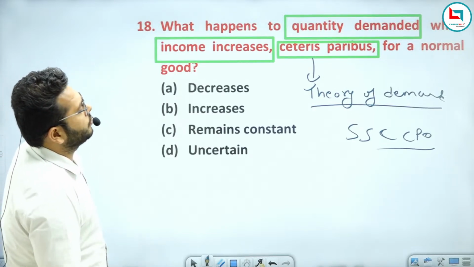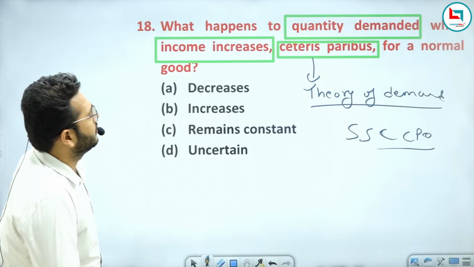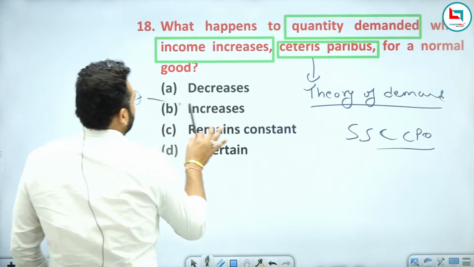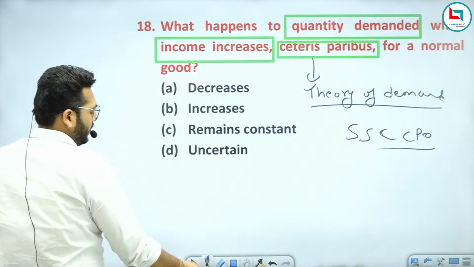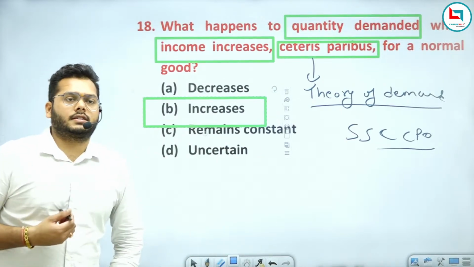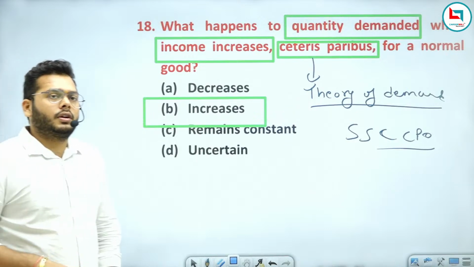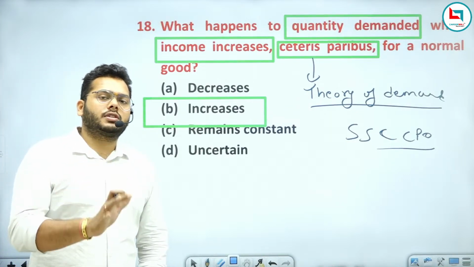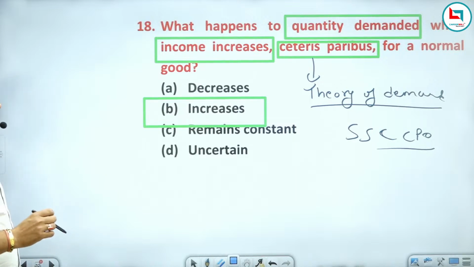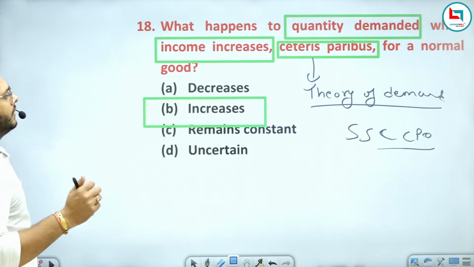So what happens to the quantity demanded when income increases for a normal good? It will increase. So this will be your right answer. I hope I have cleared all the options and answers, and made you understand very clearly.